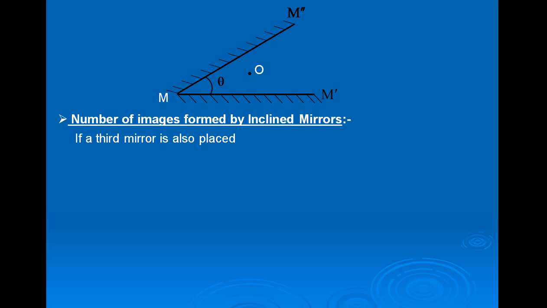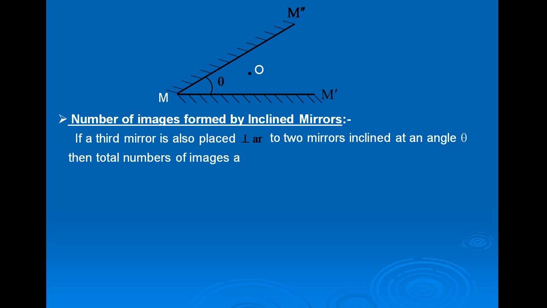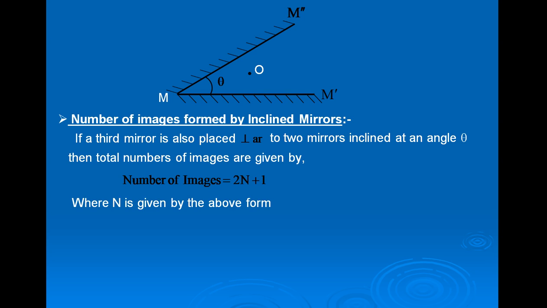Now if third mirror is also placed perpendicular to the two mirrors inclined at an angle theta, then total number of images is given by 2n plus 1, where n is given by the above formula, because all the images and object placed between two mirrors become object for the third mirror, and same number of n plus 1 images are also formed.